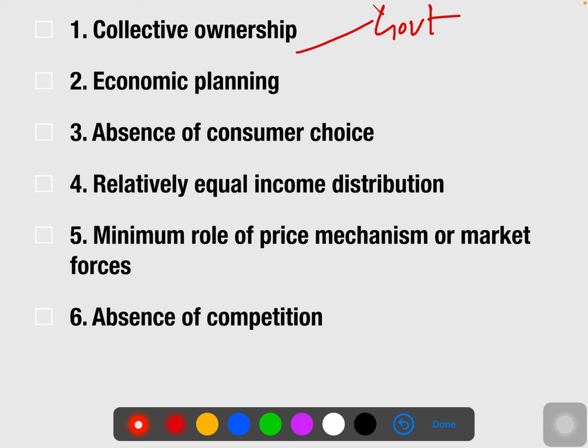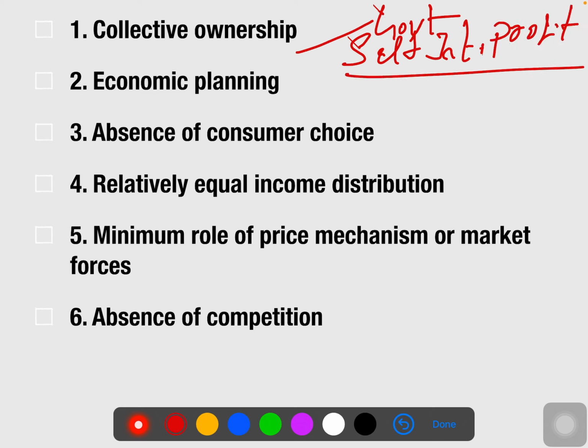In this kind of economy, self-interest and profit are completely ignored. Because we think about the welfare of the society, we ignore our own interest and how to get more and more profit. This is completely ignored because we are thinking about collective ownership, and how the government is going to create welfare in the economy.